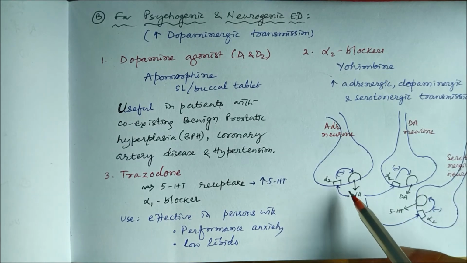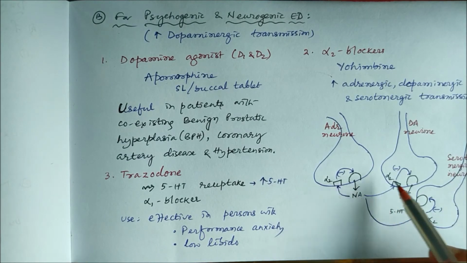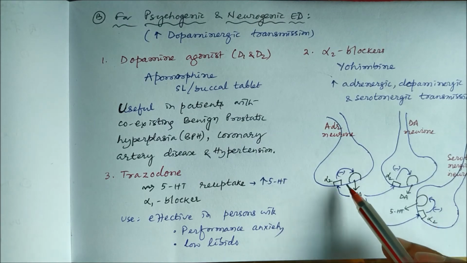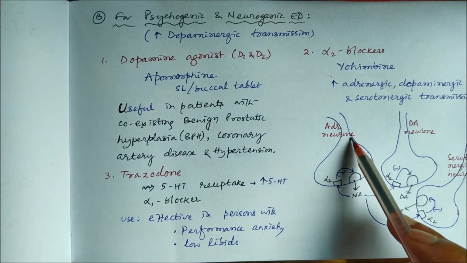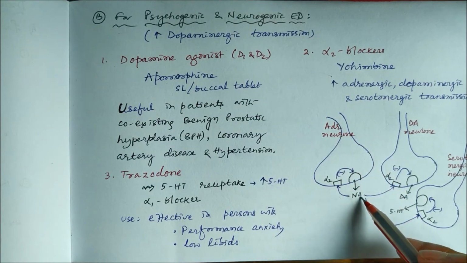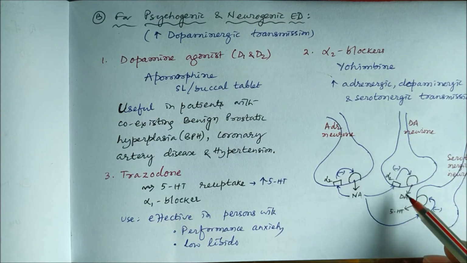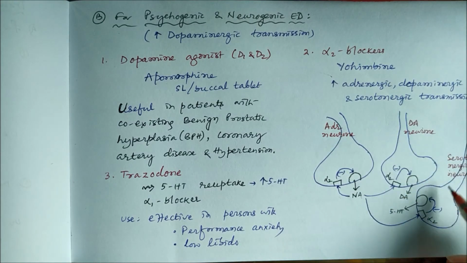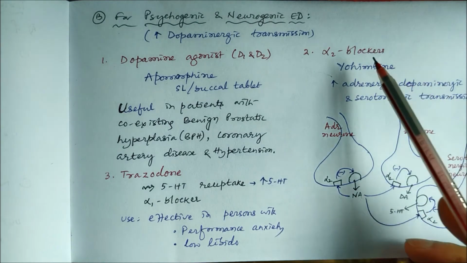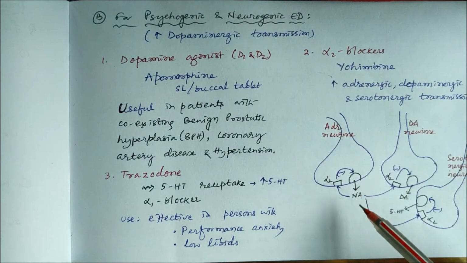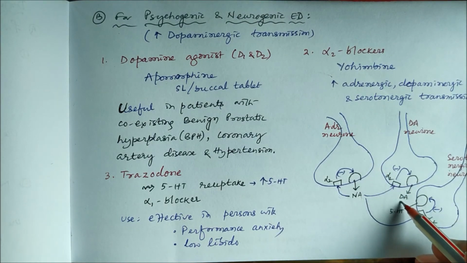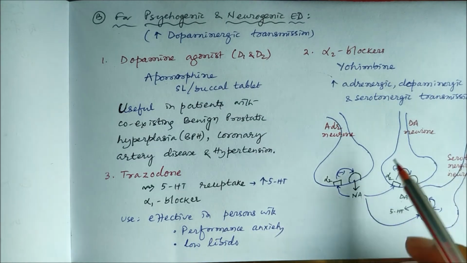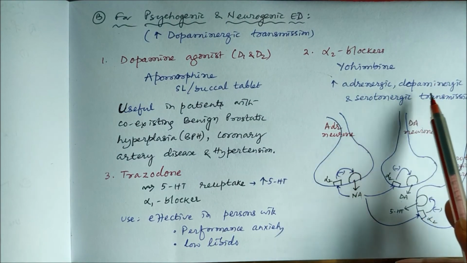So when the alpha-2 agonists act on these alpha-2 presynaptic receptors, they inhibit the release of the neurotransmitter. So in adrenergic neuron, they will inhibit the release of noradrenaline. In the dopaminergic neuron, they will inhibit the release of dopamine. In serotonergic neuron, they will inhibit the release of serotonin. So if we give alpha-2 blockers, then that action will be blocked. So there will be increased release of noradrenaline, increased release of dopamine, increased release of 5-HT. So there is increased adrenergic, dopaminergic and serotonergic transmission.